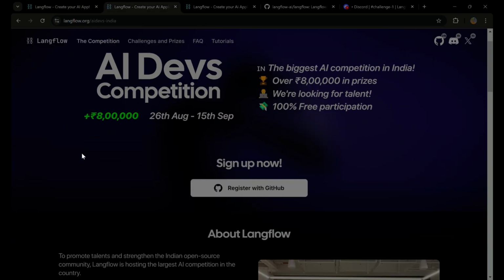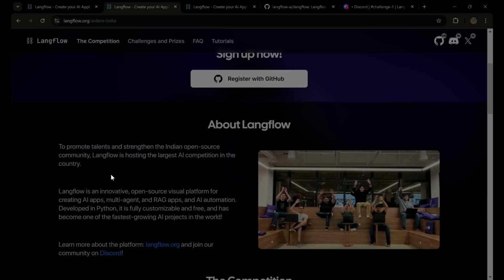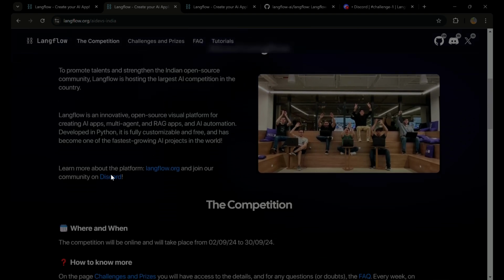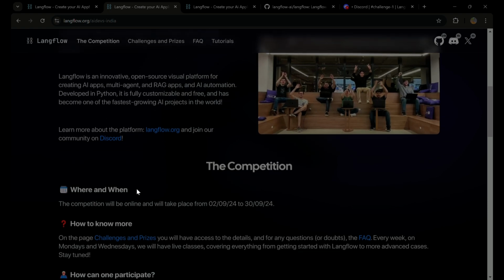So the competition is not just for developers or anyone who has expertise in AI, but it is for everyone who has an interest in AI and wants to get hands-on experience. So this competition is the right place to get started with your AI journey. The motive of the competition is to promote talent and strengthen the Indian open source community. And the competition is held from 26 August to 30th of September.